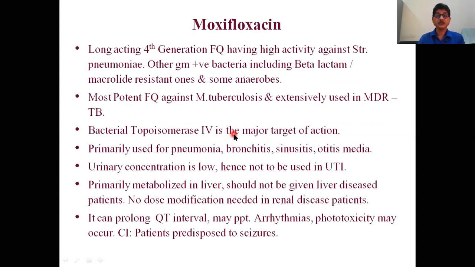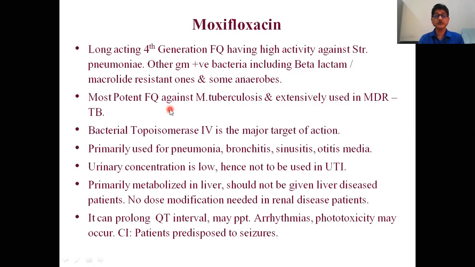Now coming to moxifloxacin, it is a long-acting fourth generation fluoroquinolone having high activity against streptococcal pneumonia and other gram-positive bacteria, including beta-lactam or macrolide resistant gram-positive organisms, and it is also effective against some anaerobic organisms.